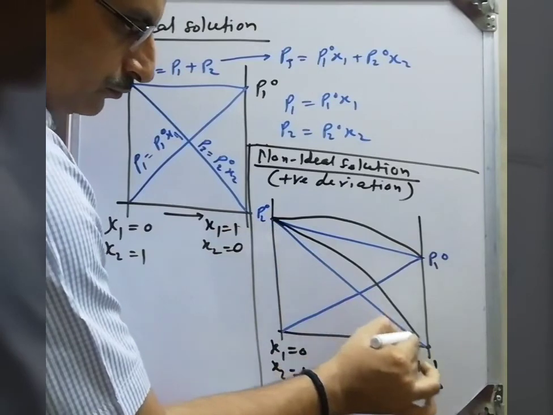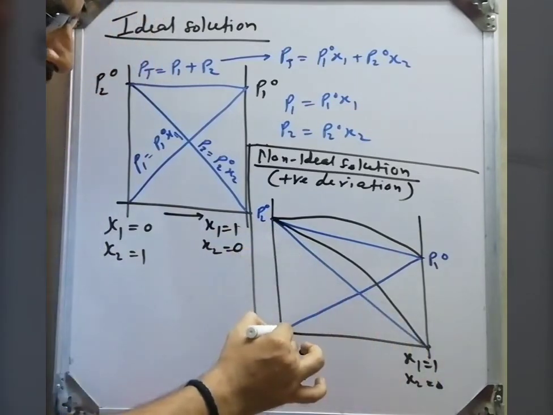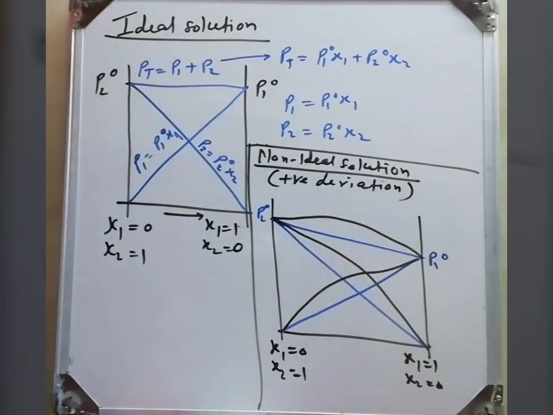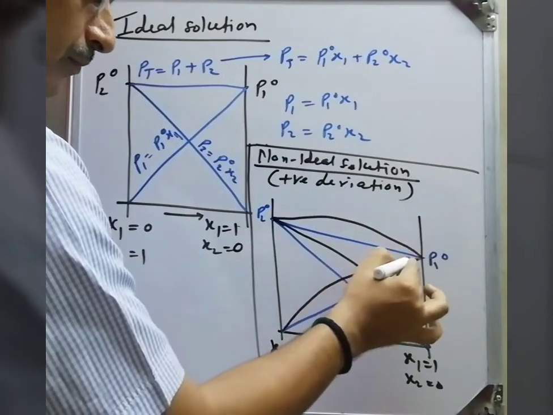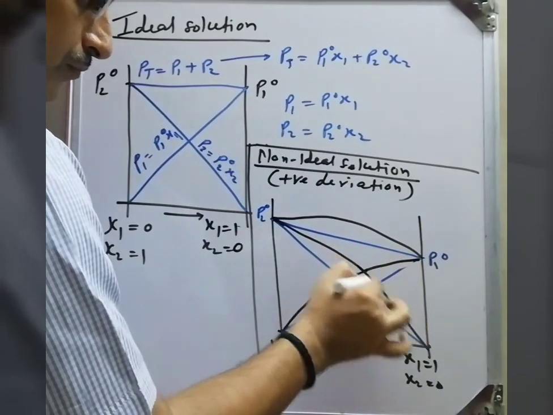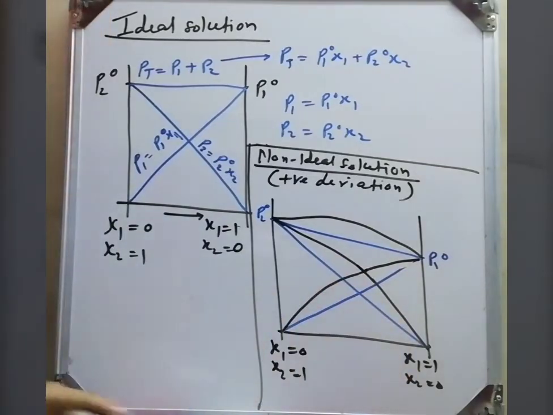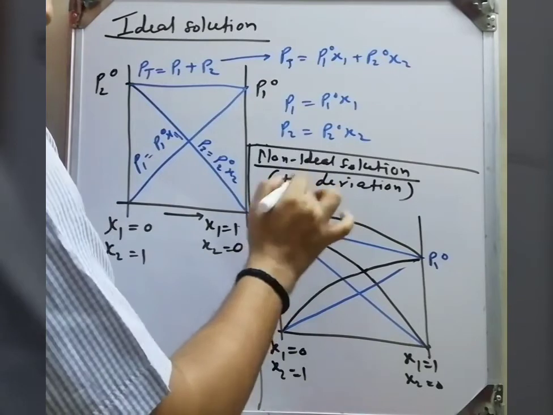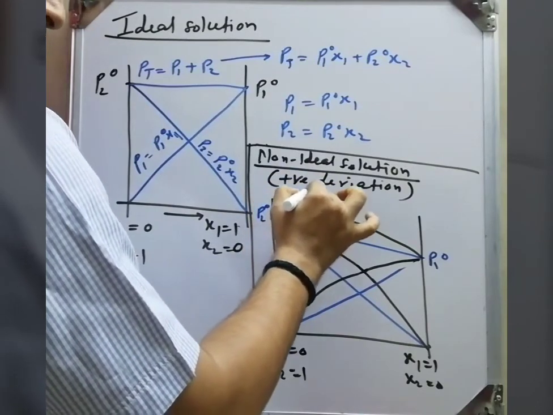In this case, P2 is not equal to P20 into x2, and P1 is also not equal to P10 into x1. So this is a non-ideal solution. It does not follow Raoult's law. Showing the positive deviation, we get the graph above the ideal behavior. In short, this is related to the interaction force which I told you.